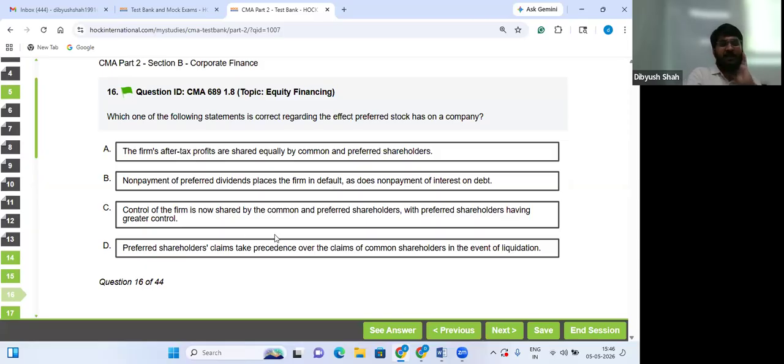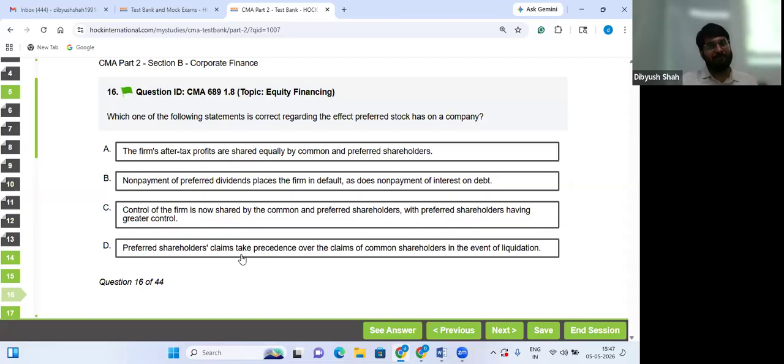Control of the firm is now shared by the common and preferred shareholders, with preferred shareholders having greater control. Wrong. Control is not shared with them at all. D. Yes. Preferred shareholders' claims take precedence over the claims of common shareholders in the event of bankruptcy. This is the standard: in bankruptcy proceedings, these people will be paid first.